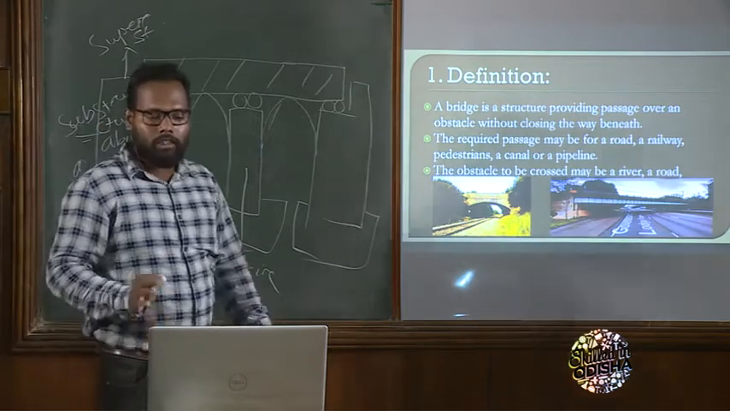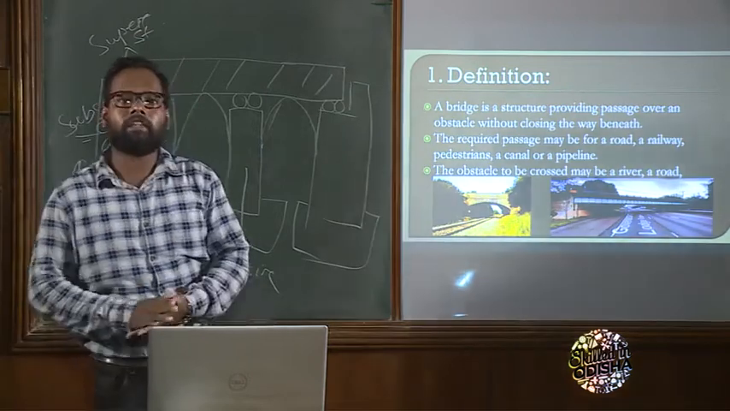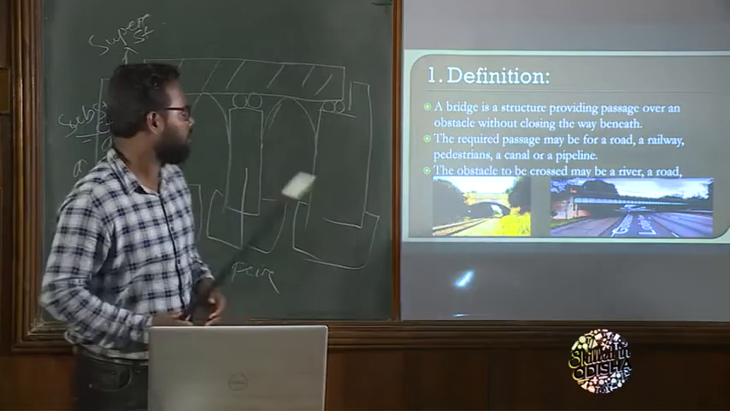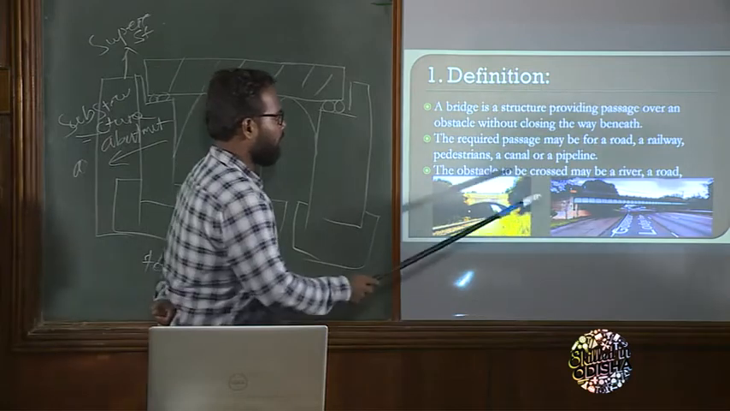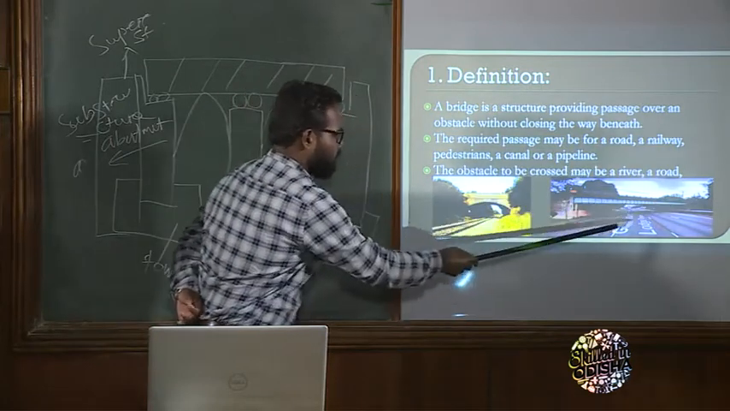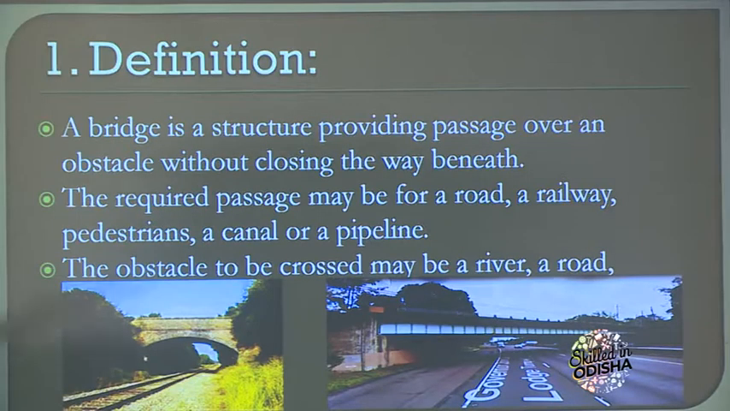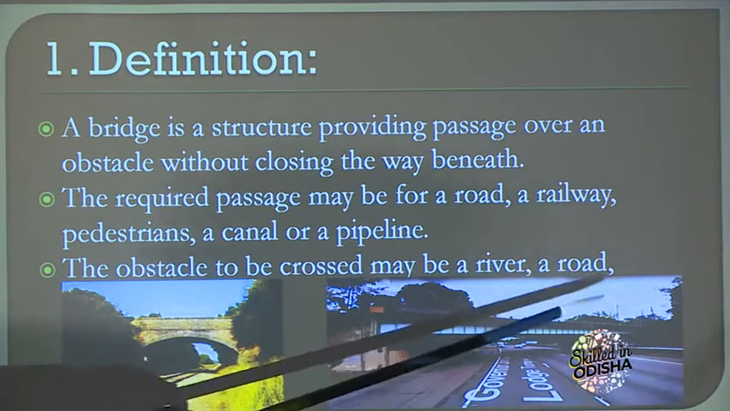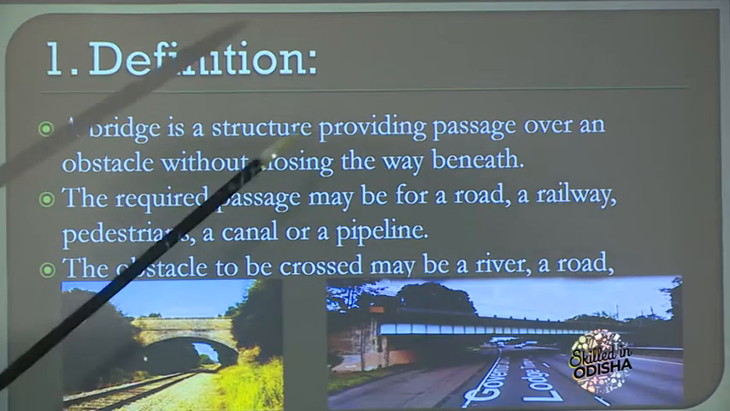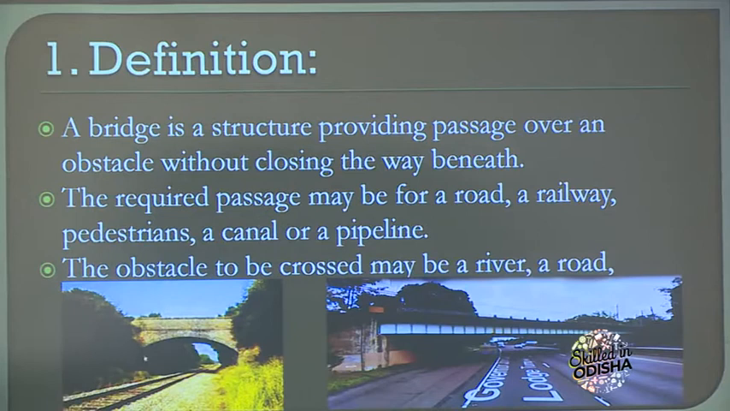Now come to the definition of bridge. What is a bridge? A bridge is a structure constructed over an obstruction without closing the way beneath. What does it mean? Look at this diagram first. We have to move from this point to that point, and this roadway is the obstruction. So we construct a structure above the roadway such that the roadway is not obstructed by this structure. Then this is known as a bridge.